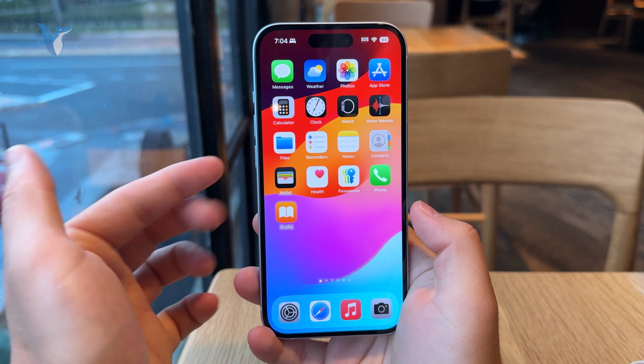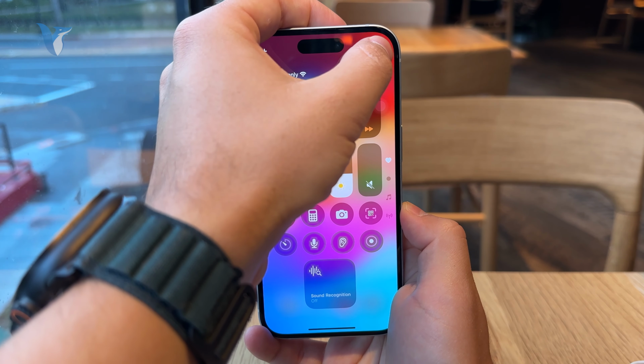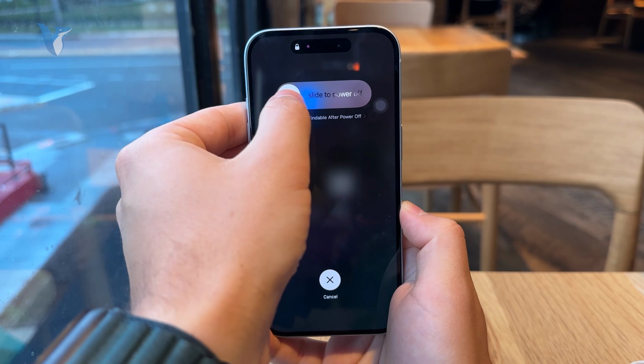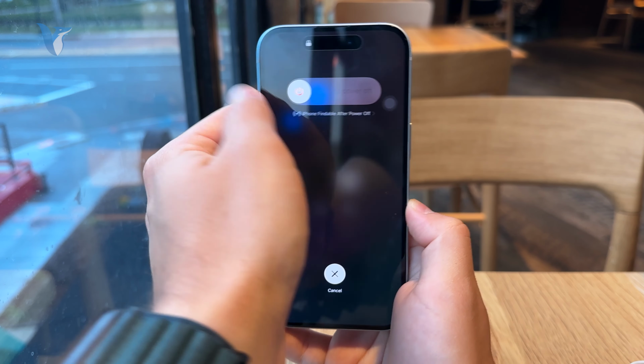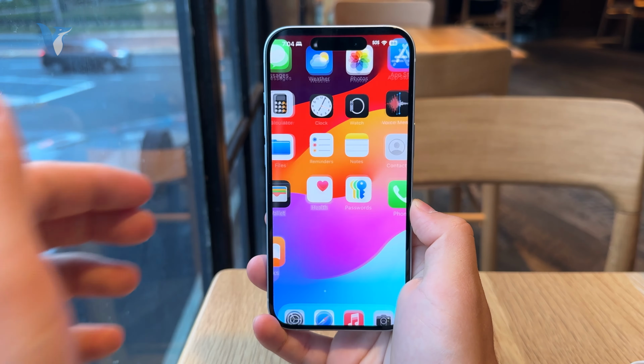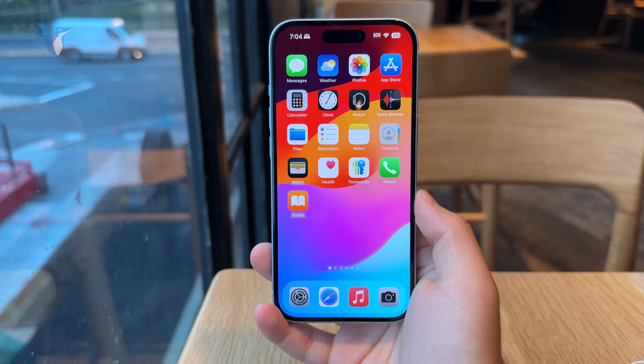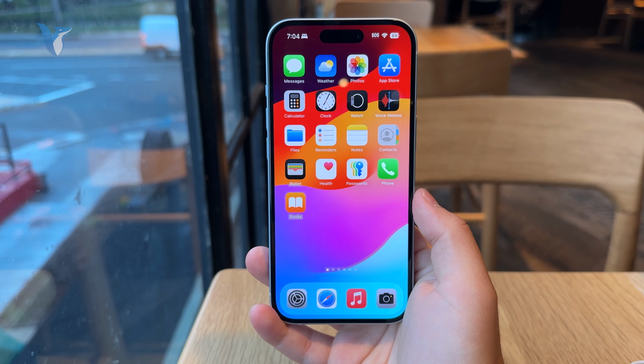Keep in mind that you can still restart the iPhone and then the entire thing will be cleared as well. So you will not be able to paste anything, right? Because your phone has started brand new, or fresh, right? So that's another option.